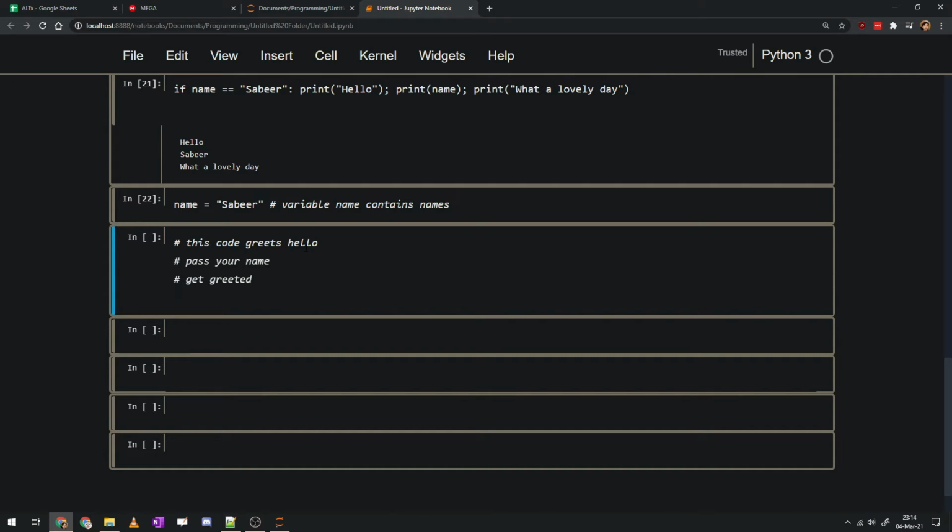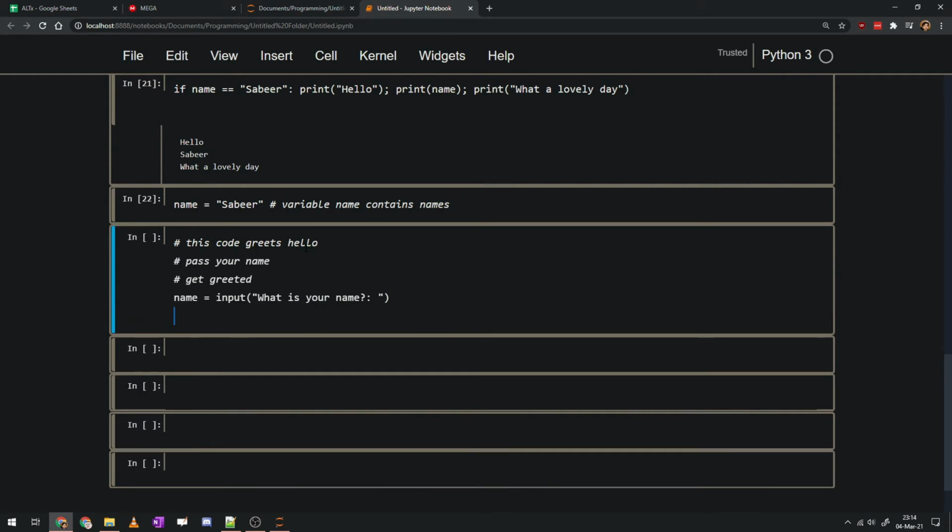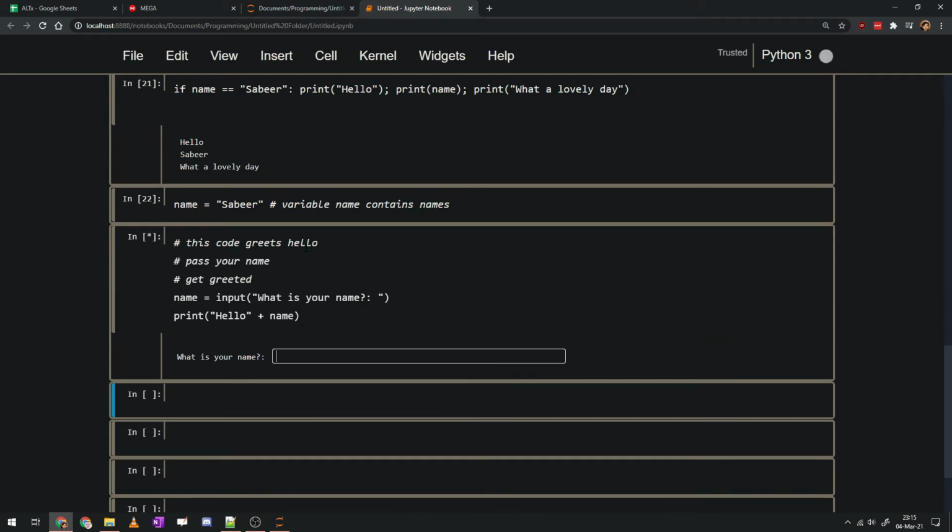So name, you don't need to know this syntax. Input, what is your name, and then print hello plus name. Alright, so the following code greets me hello. If I run this, it asks me my name, Sabir, hello Sabir. Okay, so this bit of the code didn't run. Even this is just notes for myself.